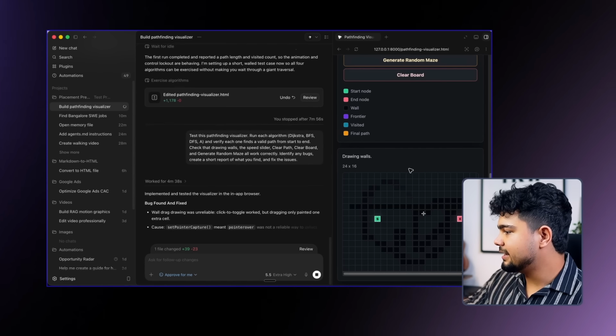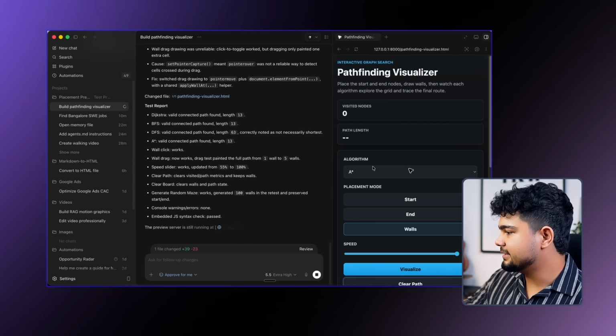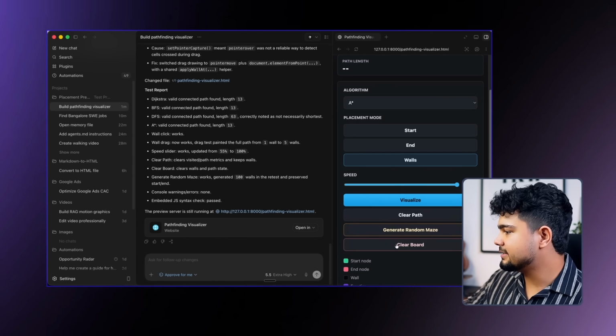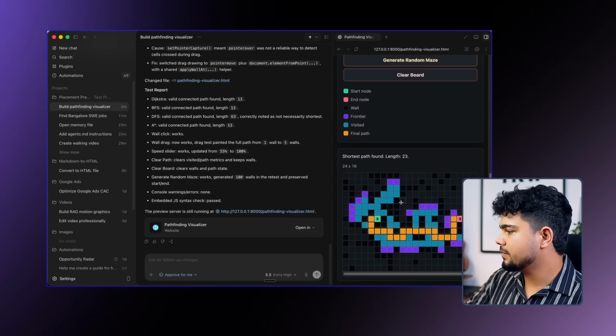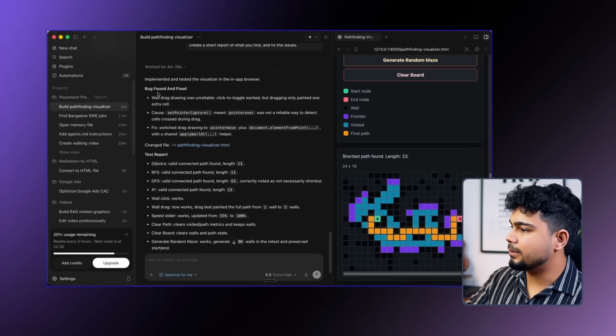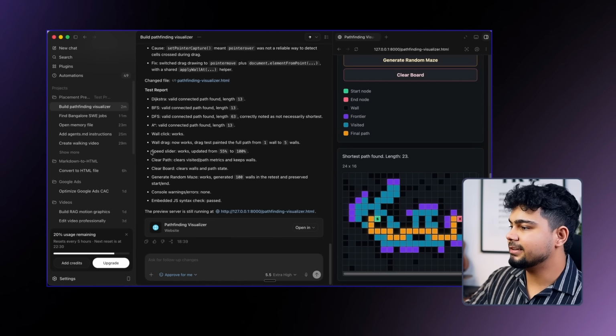As you can see, it is now creating everything using drag. And if we now click on visualize, I don't know if it will be able to find a path for us or not. Yes, so it found a few bugs, wall drag cause, fix, everything was done.